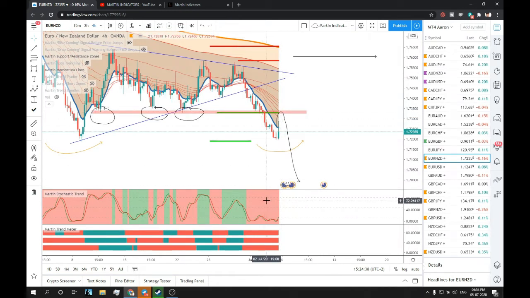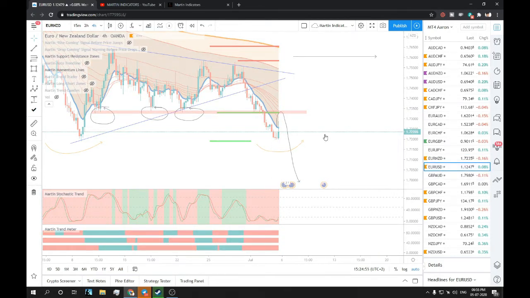We have all the requirements on our side. We have bearish momentum, we have red bars in the trend meter, we have a red bearish stochastic trend. So that would be a good trade for a short. So have a look at that.